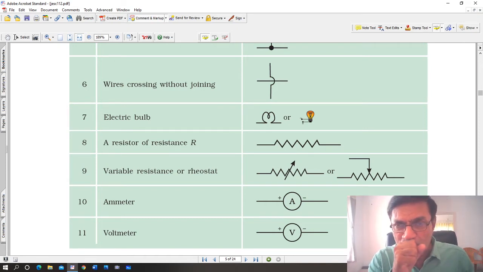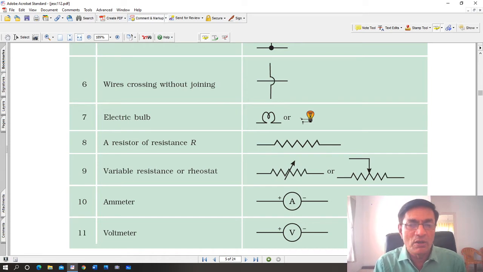Like the rheostat, it is also called a bridge rheostat. It looks like a bridge, that is why it is called a bridge rheostat. And it has a slider, it slides up and down. By changing that slider, you can increase or decrease the resistance in the rheostat. It is a rheostat, a bridge resistance and a bridge resistor. There is a slider and with the help of that slider you can either increase the resistance or decrease it. And the slider is shown like an arrow. That is where you can increase or decrease. That's why it's called variable resistance or a rheostat.